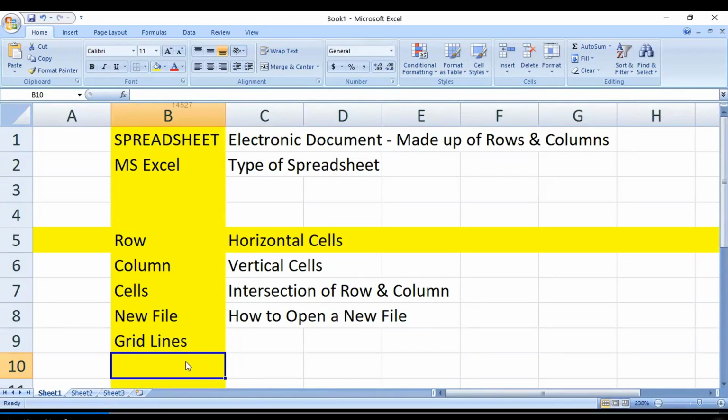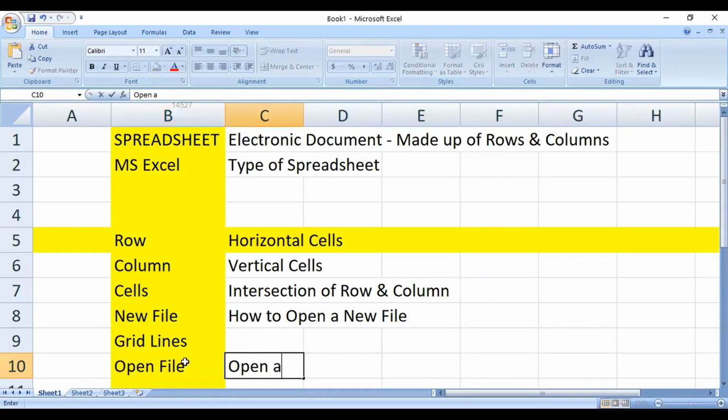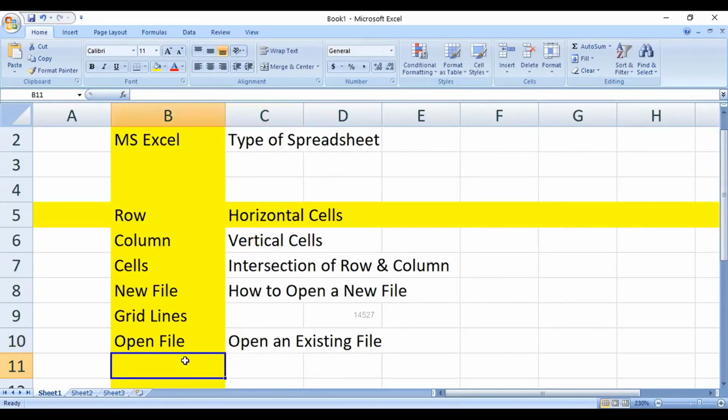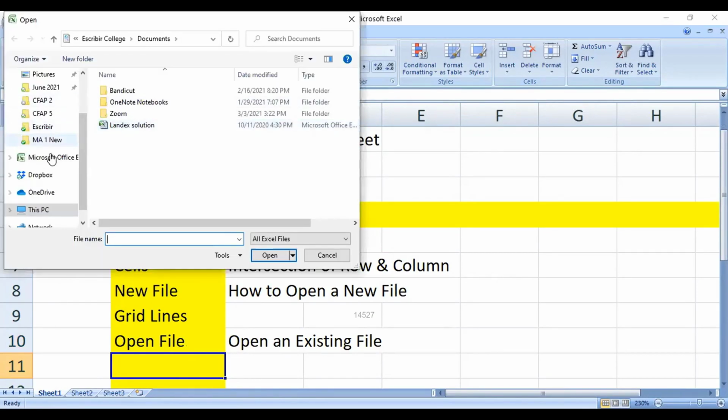Now, we also know that Open File is to open an existing file. If you already have an existing file that needs to be opened up, this is how you do it. You click in here, you click Open, you've got multiple options. You can browse through your computer and open whatever file you wish to open.